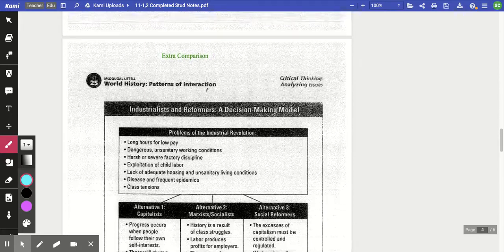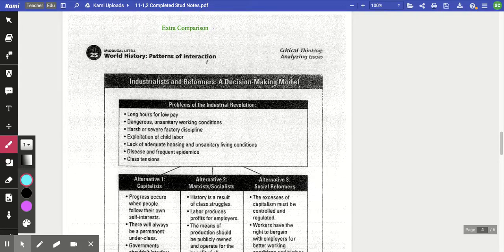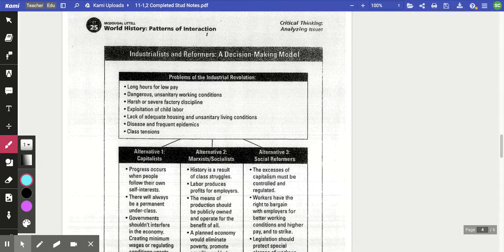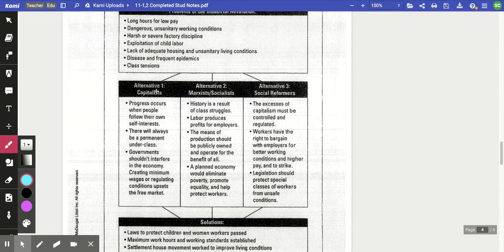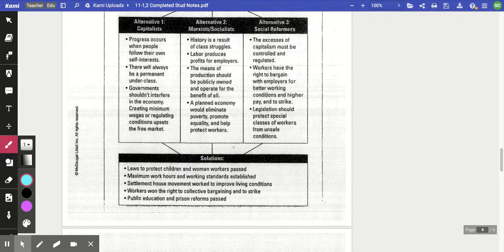Now, the next page here is just bringing you a little extra comparison. It was just providing you another way to look at all of this stuff within a graphic organizer. So the problems of industrial revolution, and then the different views on that. Your capitalists, your Marxists and socialists, and then your other social reformers, and then the solutions. And that takes us to my next set of notes looking at the solutions that come about. So the age of reform.